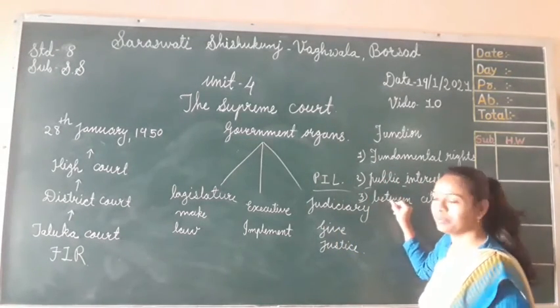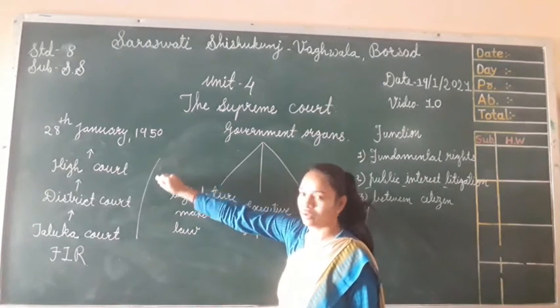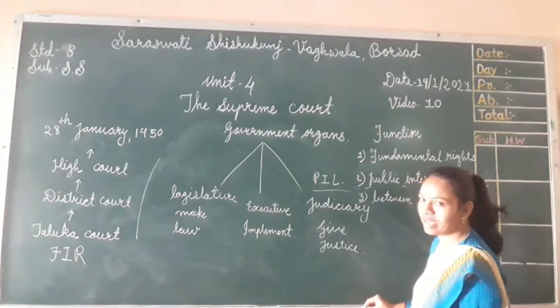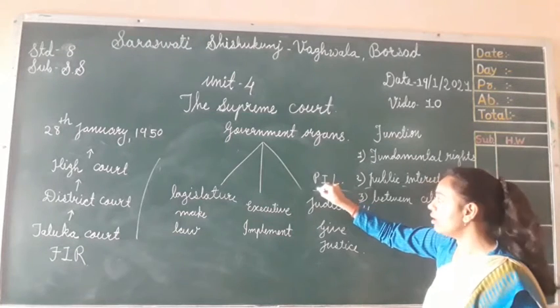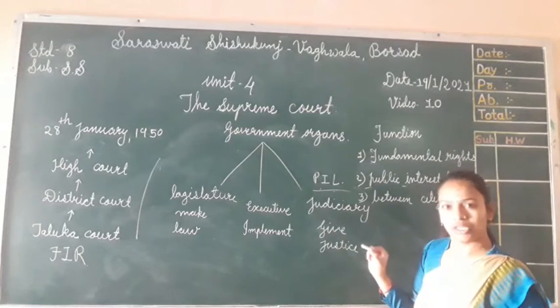First information report is not there. We have passed through these three functions, so they already have information about the cases we have. So here we will file a PIL, public interest litigation.